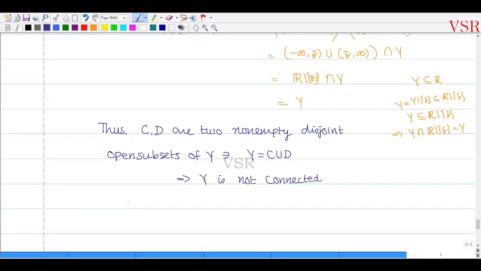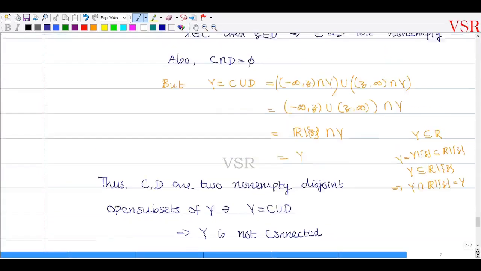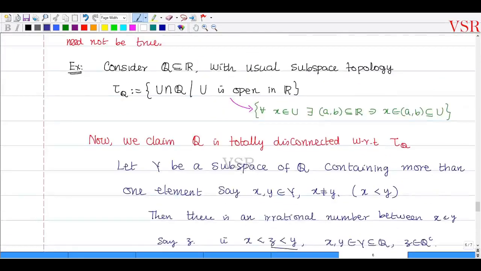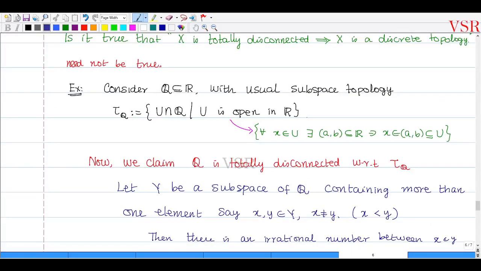Hence, this implies that capital Q is totally disconnected. But this tau Q is not a discrete topology.